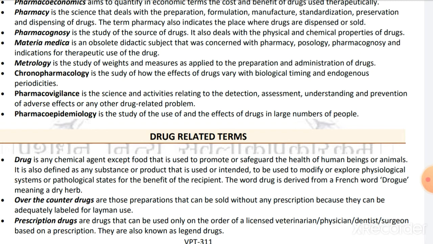The next term is materia medica, an old didactic subject that was concerned with pharmacy, physiology, pharmacognosy, and indications for the therapeutic use of drugs. The whole term covers a collection of the effects of drugs and their uses, their sources, and what the effects of that drug are. That is the study of the drugs included in the materia medica.